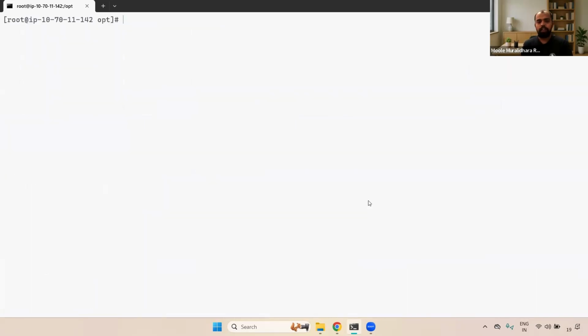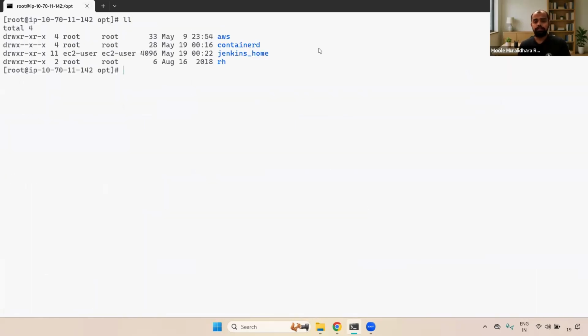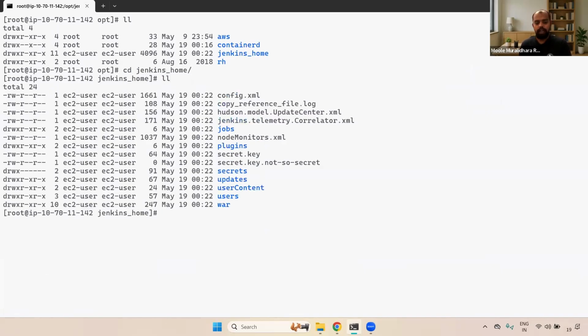Now you can go here, and one thing, as I said, we mounted Jenkins_home. If you go here to Jenkins_home, you can see inside /opt/Jenkins_home. This is my system, guys, not the container. Here you can see jobs, plugins, secrets, updates, users, var, config.xml, everything we can see here. If you update here, it is automatically updated inside Jenkins as well. Understand, right? Now you got some idea of how we mount it.